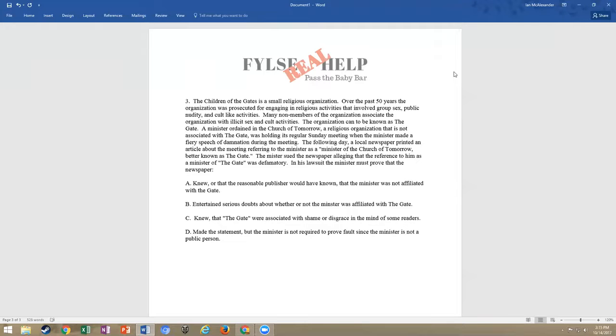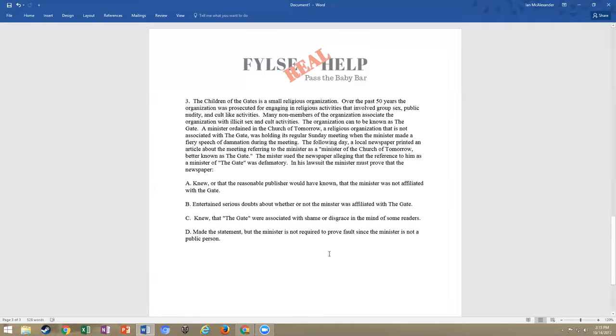Now, C is incorrect because no liability can be imposed unless the newspaper knew or reasonably should have known that the statement they're making here was false. C says knew the gate were associated with shame or disgrace in the mind of some of the readers. So, no liability can be imposed unless the newspaper knew, right? Unless they knew.